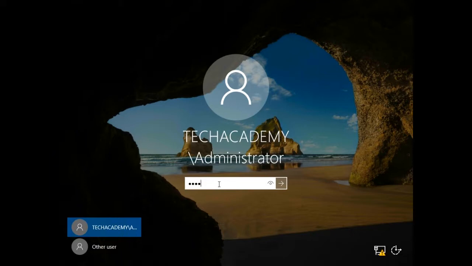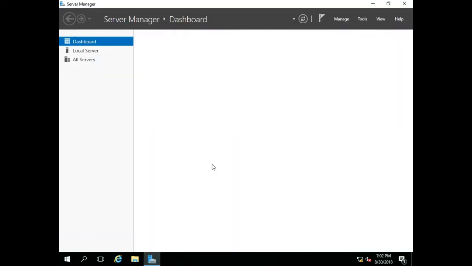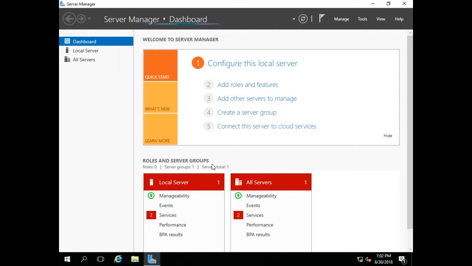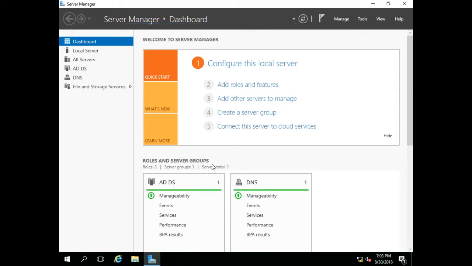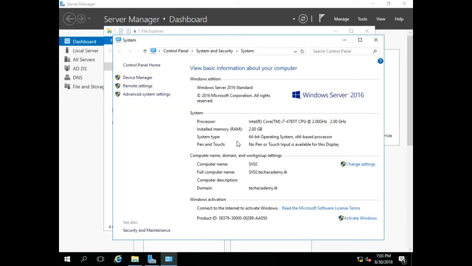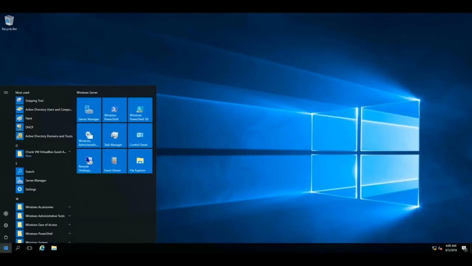Use your administrator password to log into the server. The server will use your local administrator password as the domain password. Since the domain configuration is completed, now we will create a user account in Active Directory and test the domain by joining a Windows 10 computer to the domain. Go to Start, Windows Administrative Tools. Select Active Directory Users and Computers.